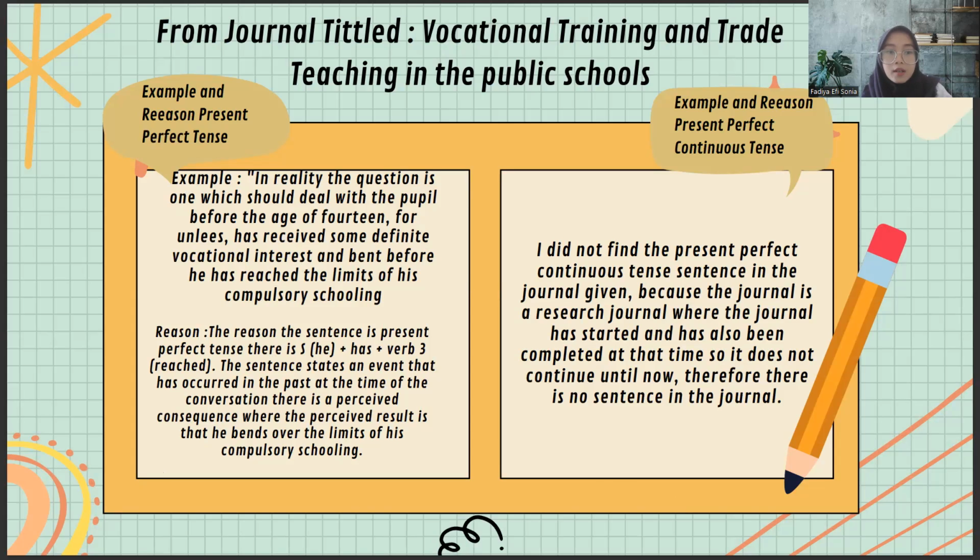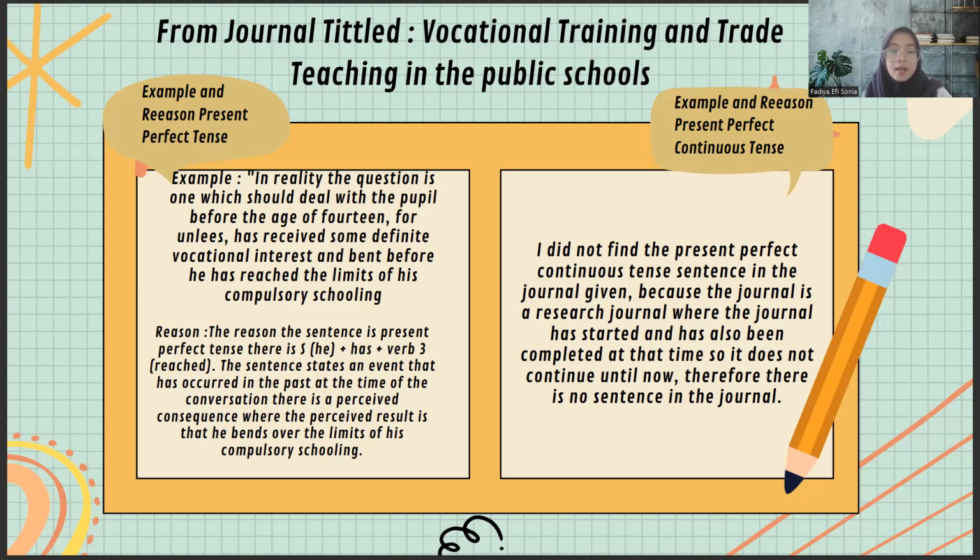So why is the sentence present perfect tense? Because the sentence has a subject. The subject in the sentence is he, plus has, plus verb 3, where the verb 3 is reserved, which is verb 3 ending in ed.